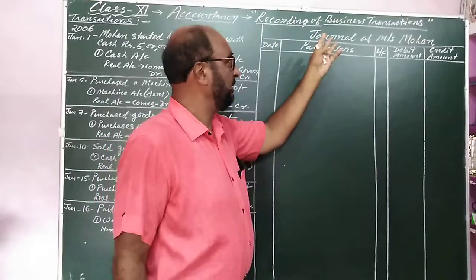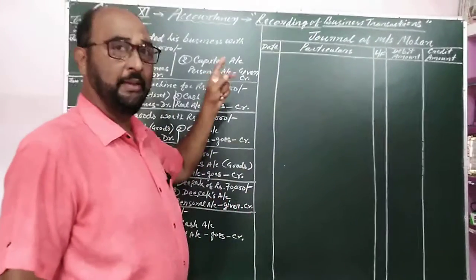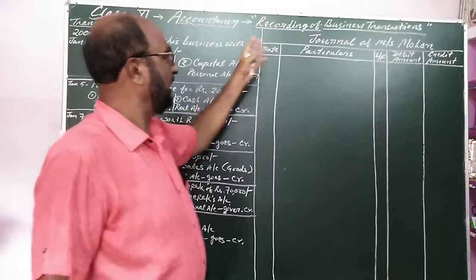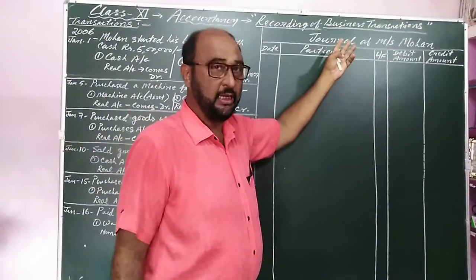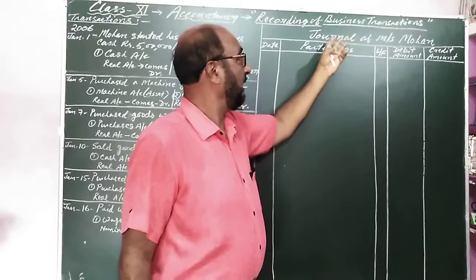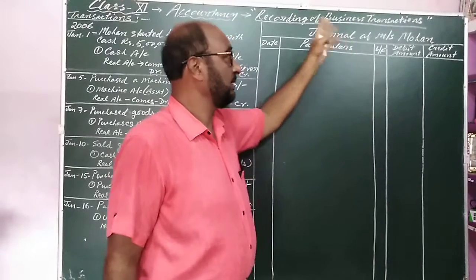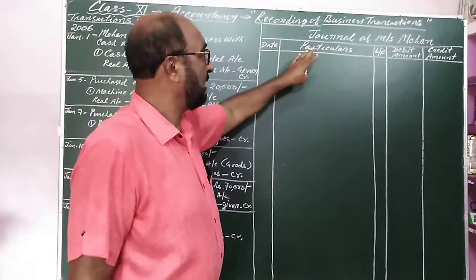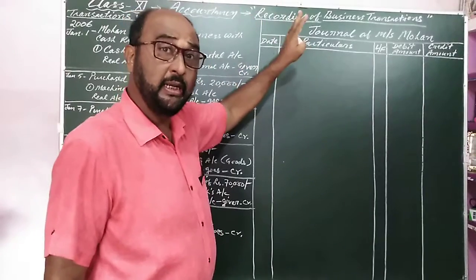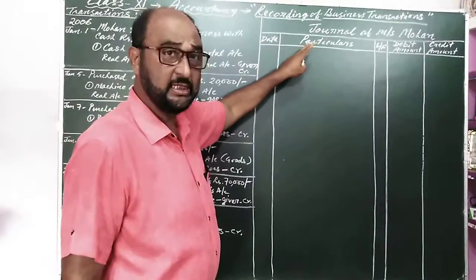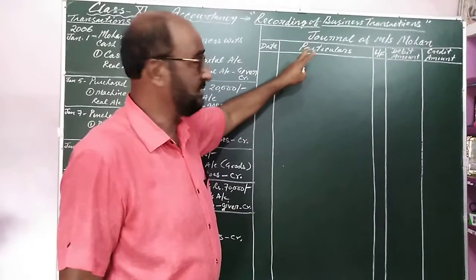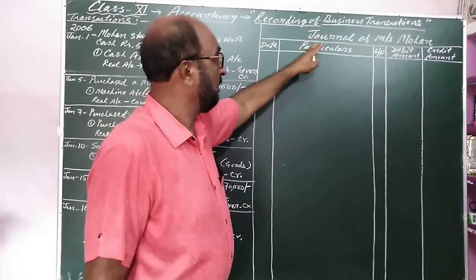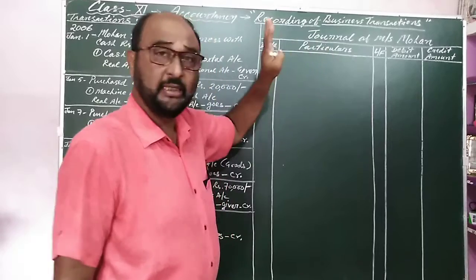Already in my previous video, I have told you that there is a journal, the first book for making original entries, and that is known as journal. So how we record the transactions in the first book of accountancy, that is known as journal, I will teach today.